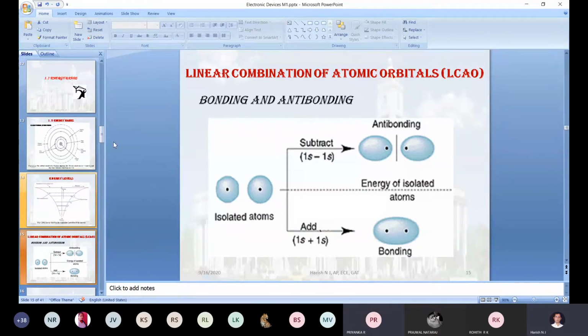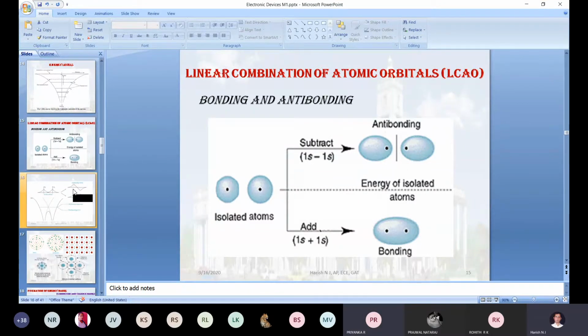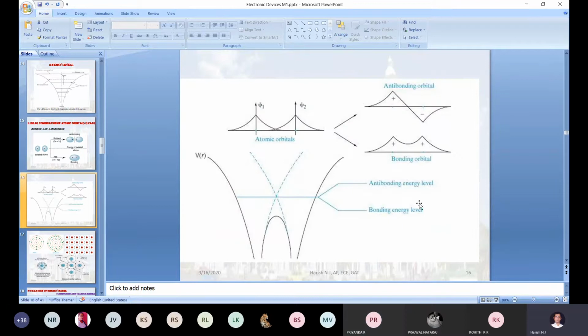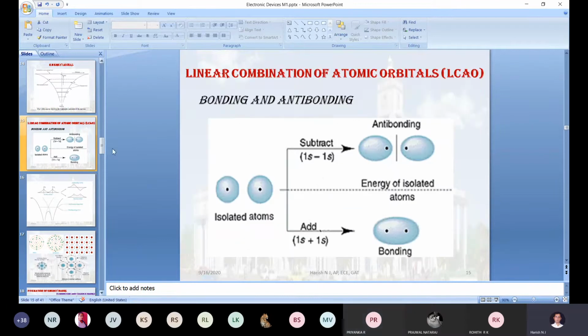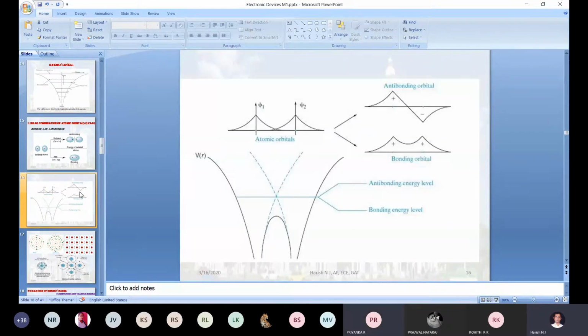Okay, so with the knowledge of this information, finally we move to the next slide. Actually, in this slide, what information did we study in this LCAO concept? The same bonding and anti-bonding information we have represented with the wave function. How we represent the bonding orbital in the form of a wave function, and how we represent the anti-bonding orbital in the wave function, we learned from this slide.